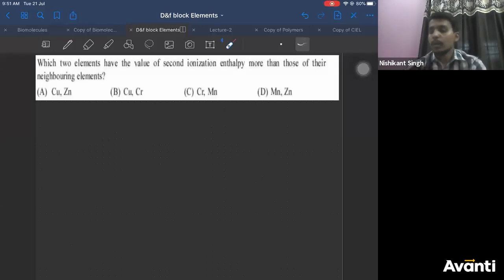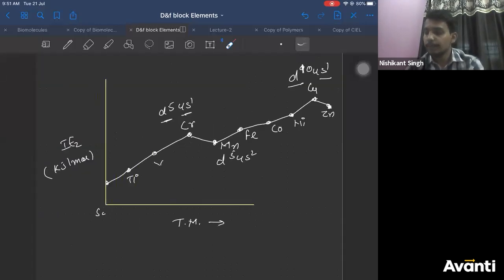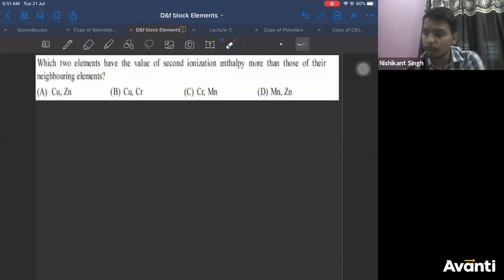Yes. So as you can see from the graph, chromium has more ionization energy than its neighboring elements. Copper also has more ionization energy than its neighboring elements. So your answer will be copper and chromium, which most of you have answered correctly. So the correct answer is B indeed.